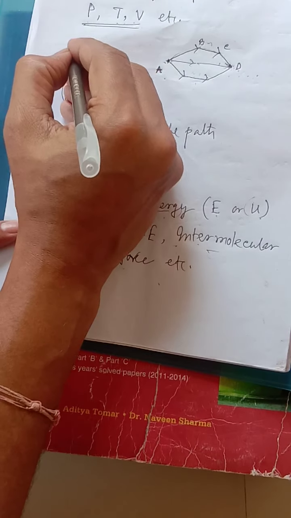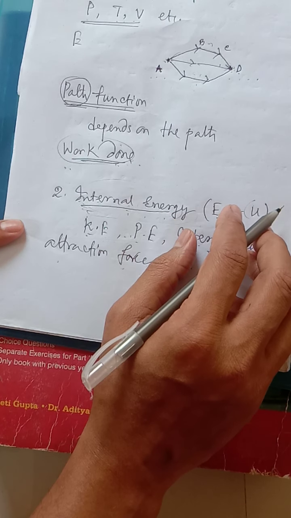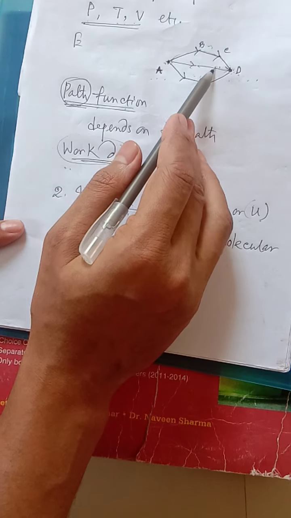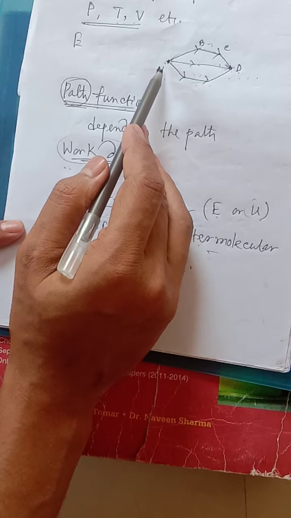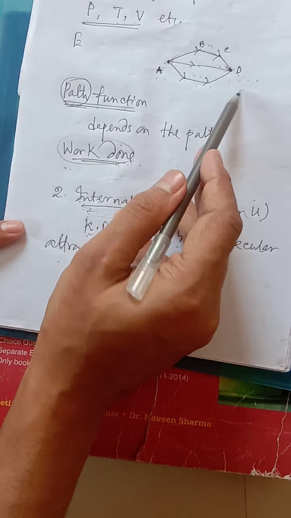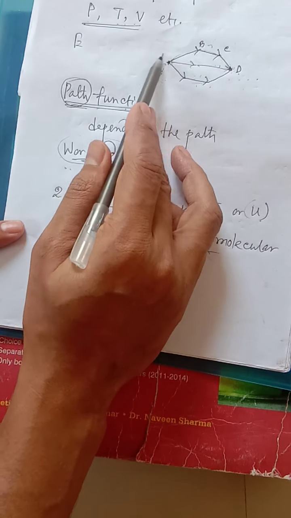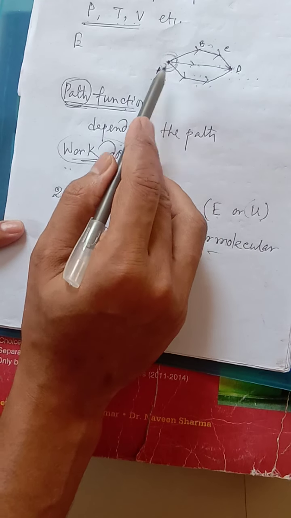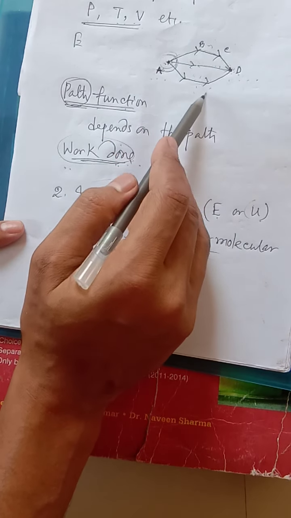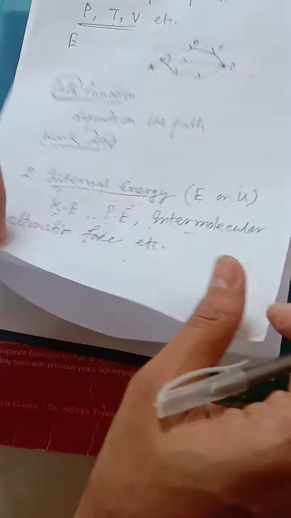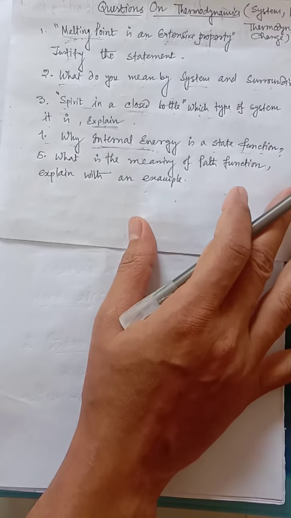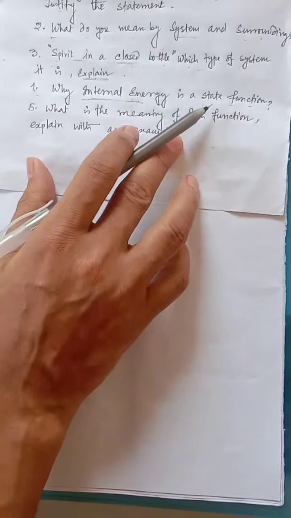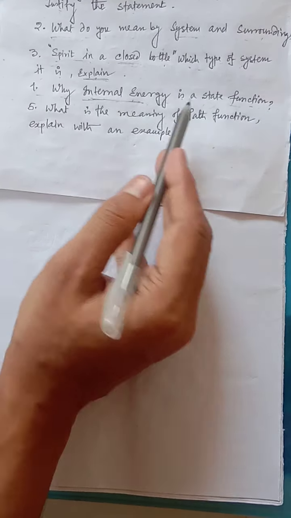Another example you can say here: internal energy, E, is also a state function. It does not depend on the path. Whatever the route you are following, you only have to see which state it is. If it is at A position, whatever the internal energy is here, it will always be seen the same whatever the route we are following. So what is the question? Why is internal energy a state function? Obviously we have to say there is no change whatever the route we are following, so it depends on the state. That's why it is a state function.